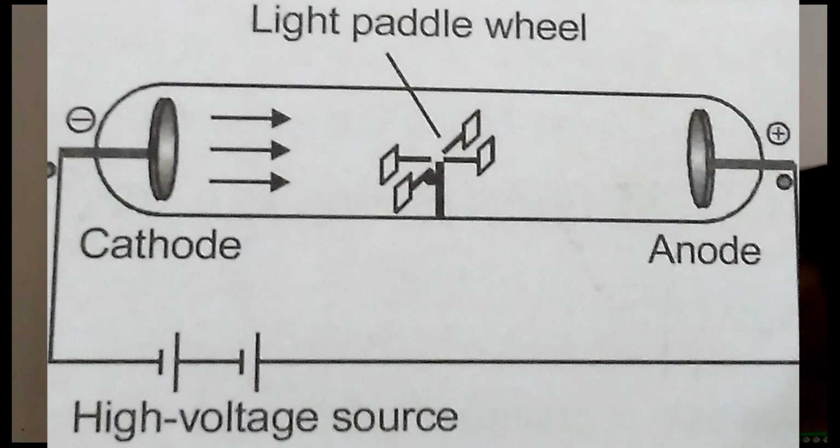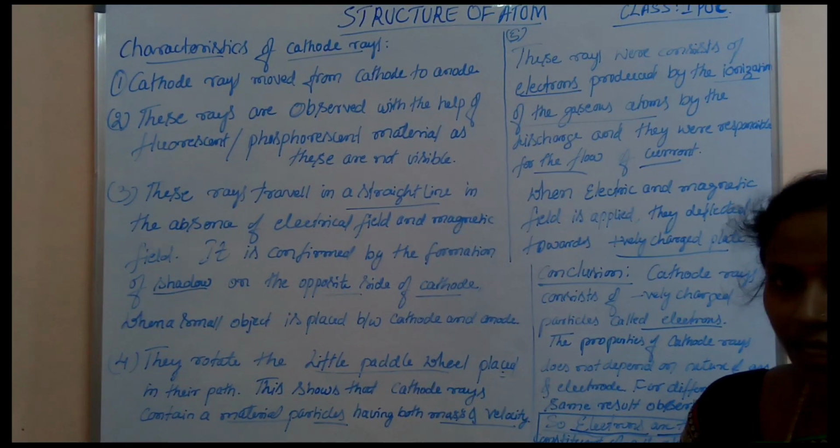This shows that cathode rays contain material particles having both mass and velocity. We can expect displacement only when one particle hits another. So to displace the paddle wheel wings, the cathode ray must be a particle. Only then can it rotate the wheel. So it clearly confirms that it has both mass and velocity.